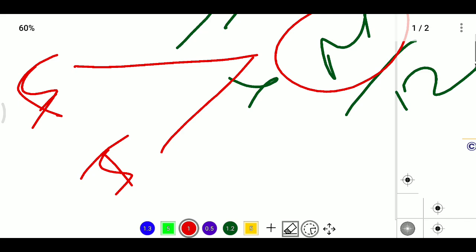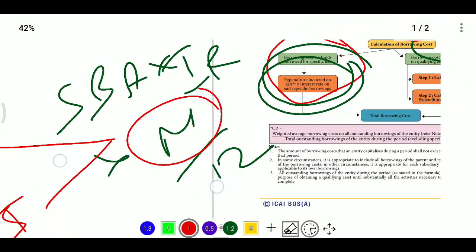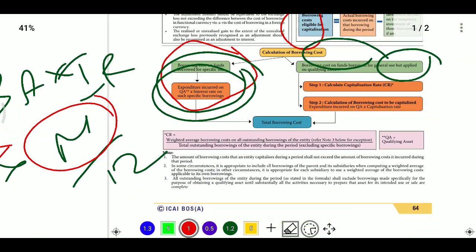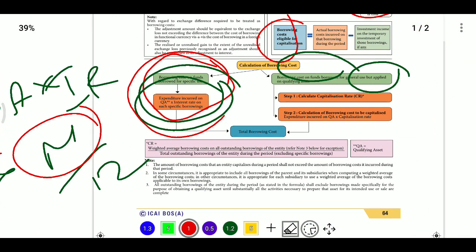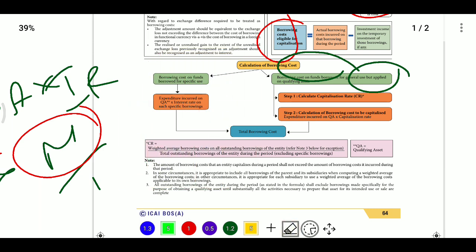If our cessation happens in May, then we stop there; otherwise we stop at year end, or for that period. And if there is any investment income from temporary investment of these specific borrowings, then we need to deduct that amount, and then we get the specific borrowing cost that we need to capitalize.